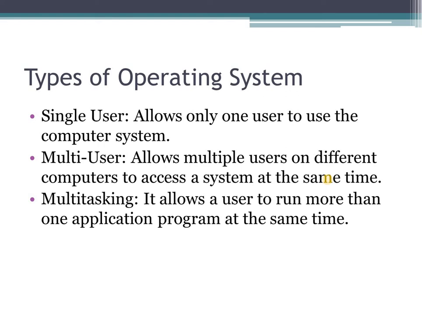The second type of operating system that we have is multi-user operating system. What happens in multi-user operating system is it allows multiple users on different computers to access a system at the same time. These computers are mainly connected in a network, and the multi-user operating system can handle various needs and requests of all the users simultaneously. Linux and Unix are examples of multi-user operating system.